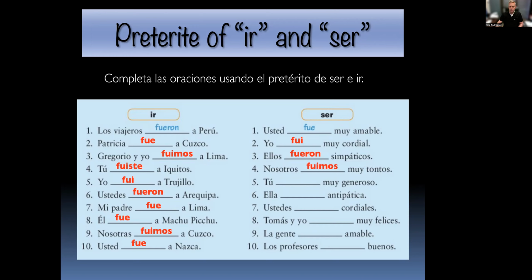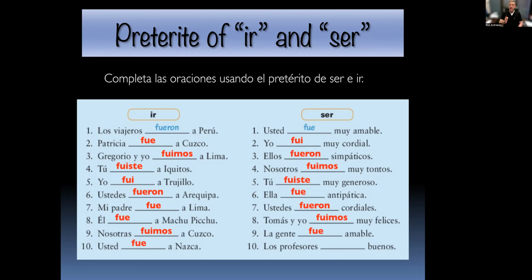Número 5, tú fuiste muy generoso. Número 6, ella fue antipática. Número 7, ustedes, third person plural, fueron cordiales. Número 8, Tomás y yo fuimos muy felices. Número 9, la gente fue amable.